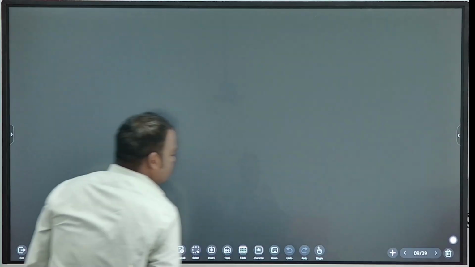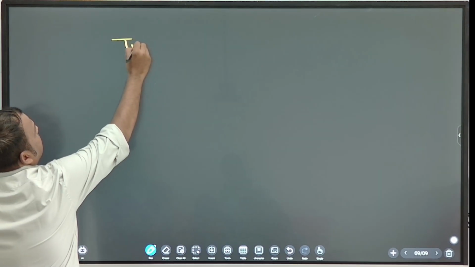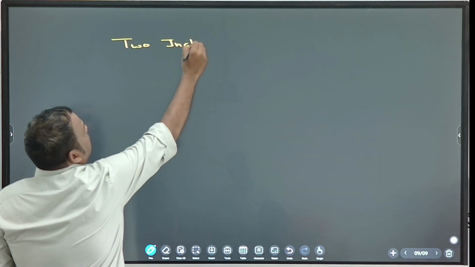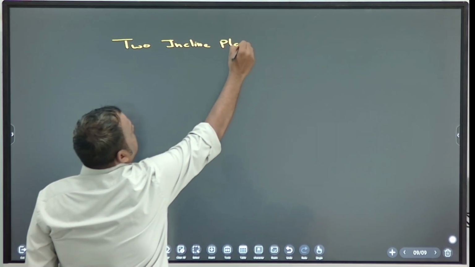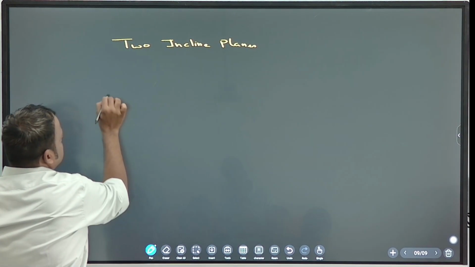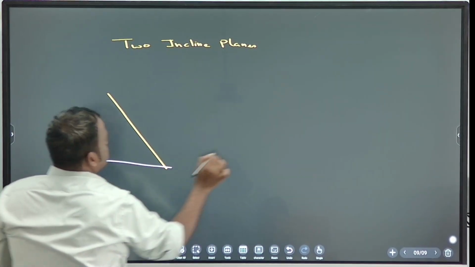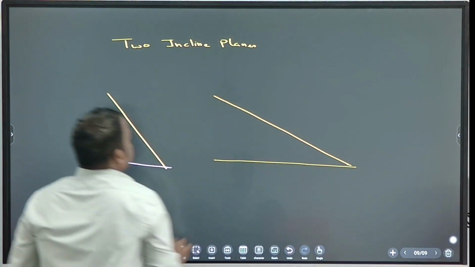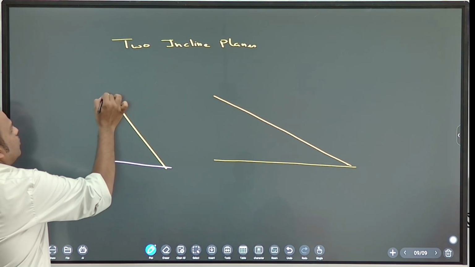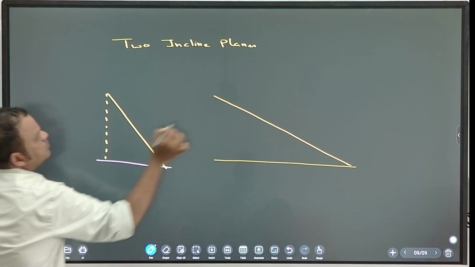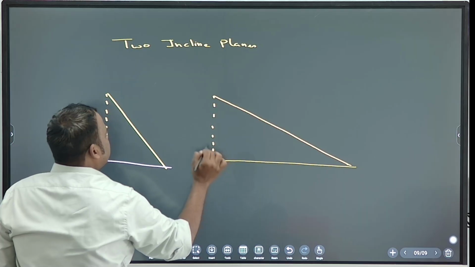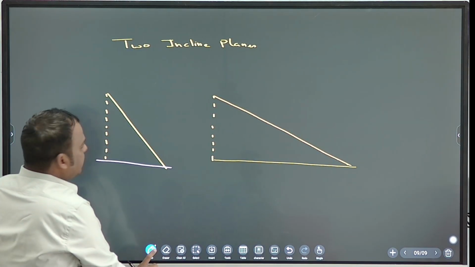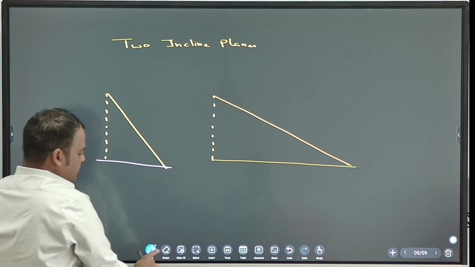Next question, you write down. Two inclined planes are there. What is same for both? Height is same.